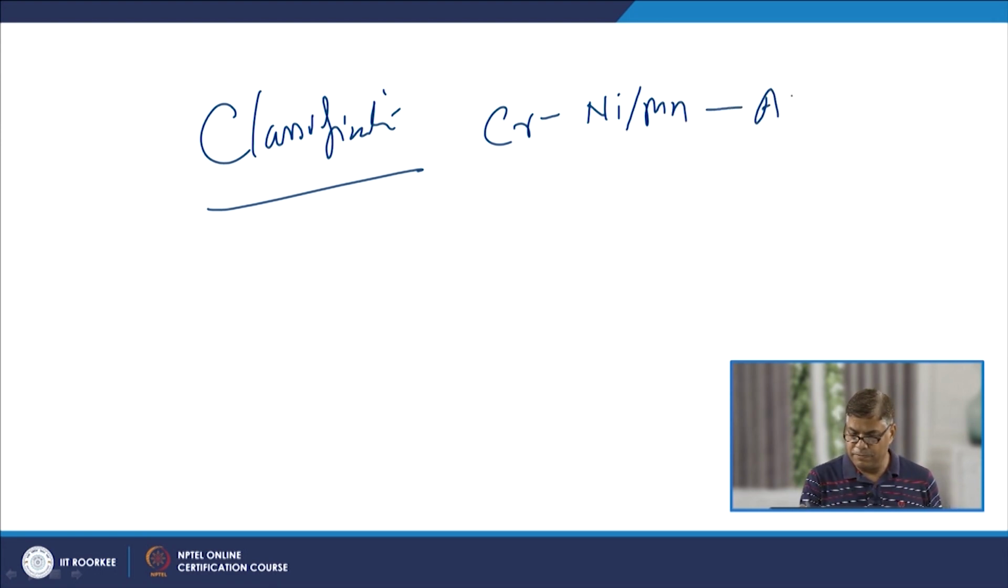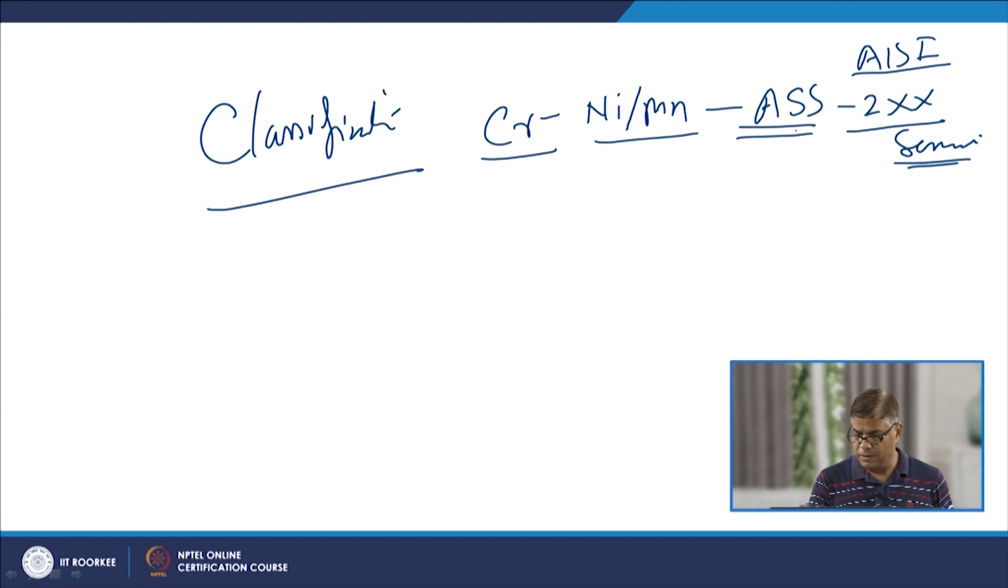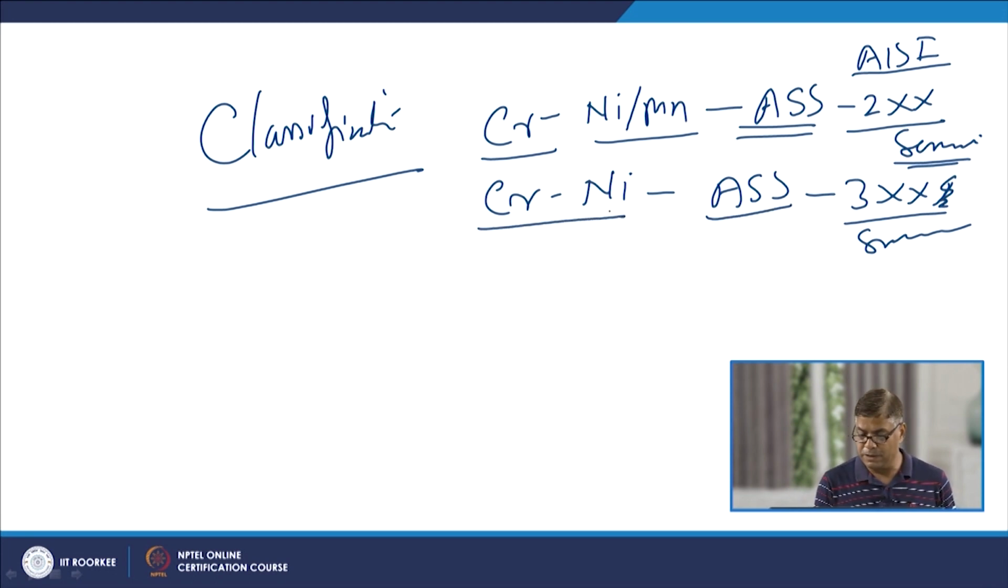This is a type of the austenitic stainless steel category, designated as the 200 series in the AISI, American Iron and Steel Institute, designation, for chromium, manganese and nickel combination, leading to the austenitic stainless steel. Then we have the chromium and nickel only austenitic stainless steel, the 300 series of the stainless steel, primarily for the austenitic stainless steel based on the chromium and nickel.